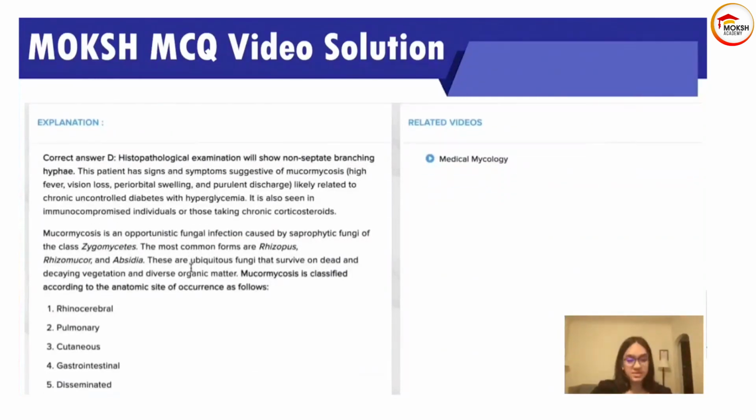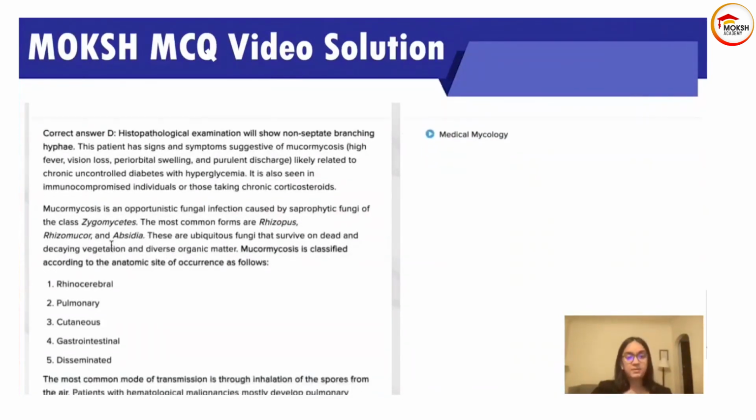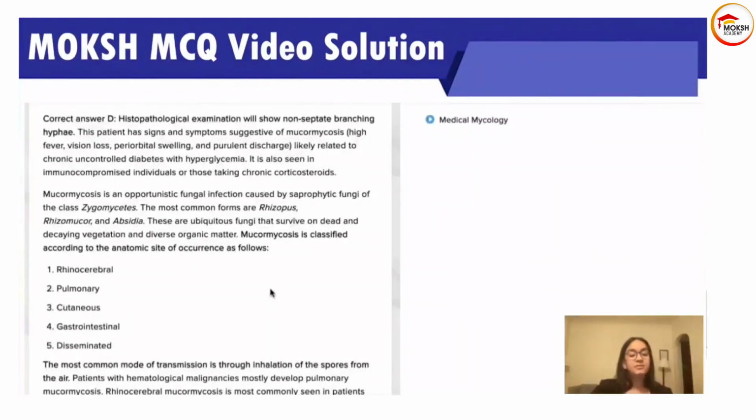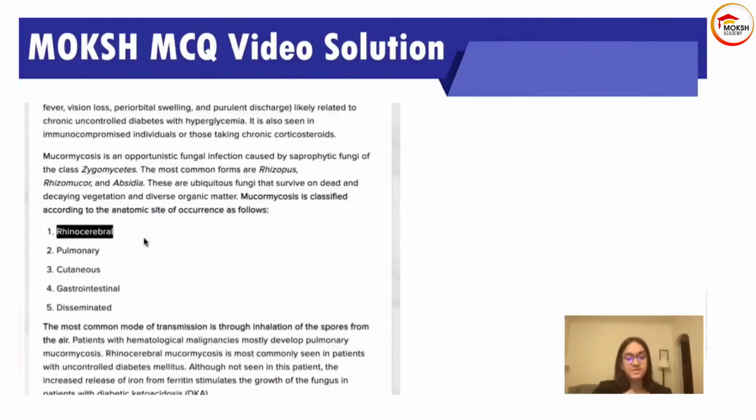Mucormycosis is an opportunistic fungal infection caused by fungi of the class Zygomycetes. Most common forms are Rhizopus, Rhizomucor, Absidia. These are ubiquitous fungi. They survive on dead decaying vegetation and diverse organic matter. So mucormycosis, depending on the site of occurrence, can be rhinocerebral, pulmonary, cutaneous, GI, or disseminated. The one to remember is rhinocerebral. That is what our patient is presenting with.